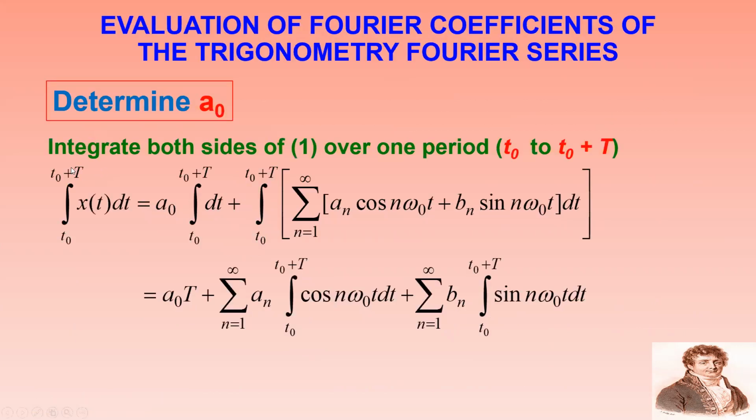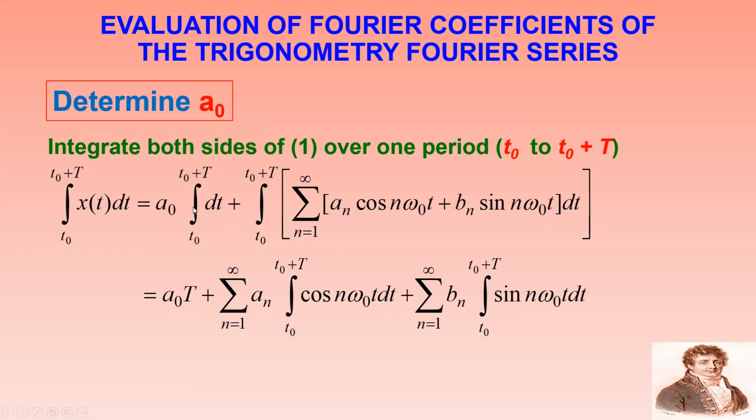Now I would like to determine the values of a0, an, and bn. To determine a0, what I am trying to do is integrate equation 1 over the period T naught to T naught plus capital T. So that is the integral from T naught to T naught plus T of x of t dt equal to a0 times the integral from T naught to T naught plus T of dt plus the integral from T naught to T naught plus capital T of sigma n equal to 1 to infinity of an cos n omega naught t plus bn sin n omega naught t dt.